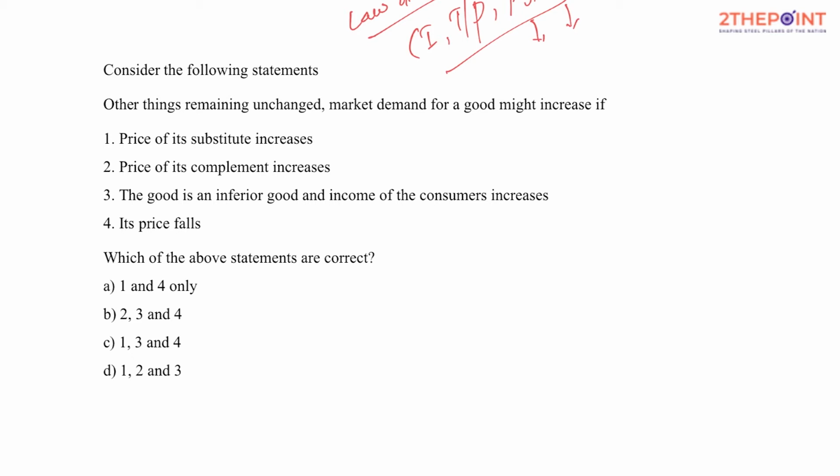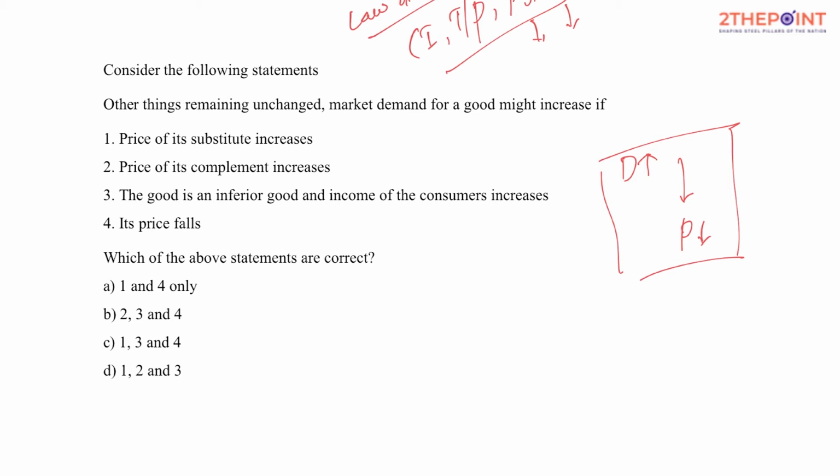So the question asked is, other things remain unchanged, market demand for a good might increase. So when would the demand for a good increase? We know it increases with a fall in price. This is something very simple to understand. That's what we call the law of demand. Demand rises with a fall in price and demand decreases with a rise in price. Now here the question asked is, other things remain unchanged, market demand for a good might increase if the price of its substitute increases.